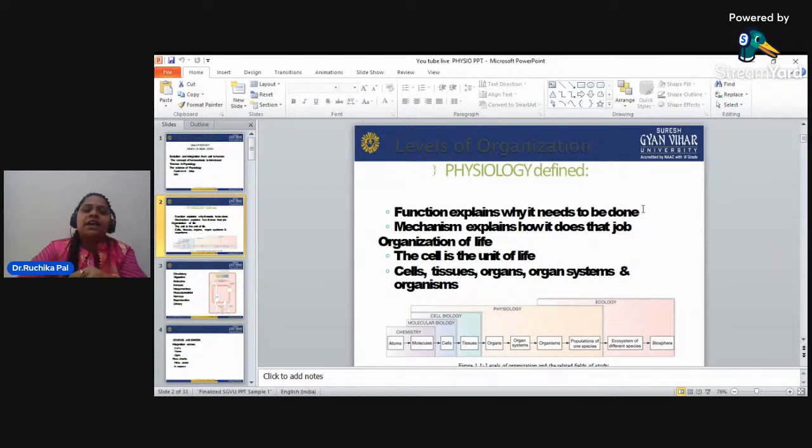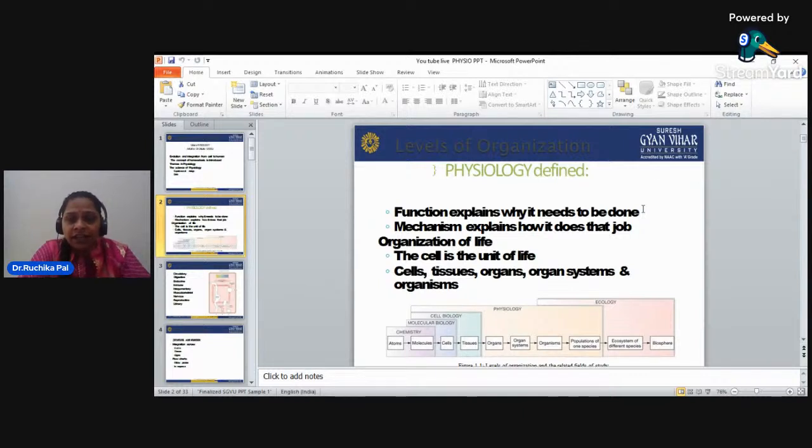If I take an example, when you eat food, how the food goes into your body, how it is digested, what kind of nutrition is absorbed, and what kind of waste is expelled from your body. Organization of life: the cell is the unit of life, the basic structure of life. Cells form tissues, tissues form organs, organs combine to form organ systems, and organ systems combine to form an organism.